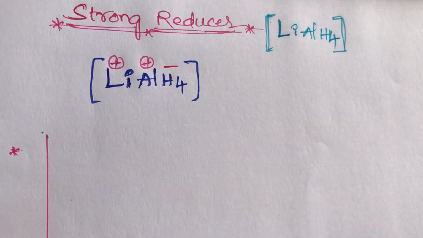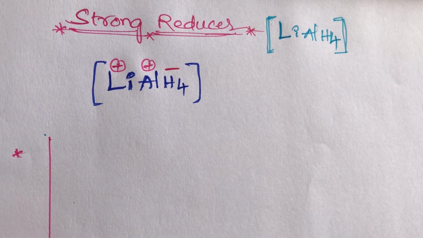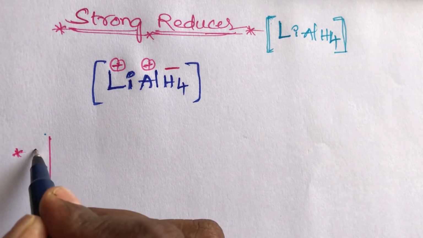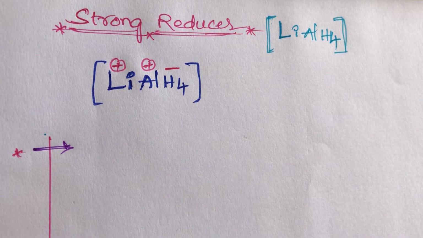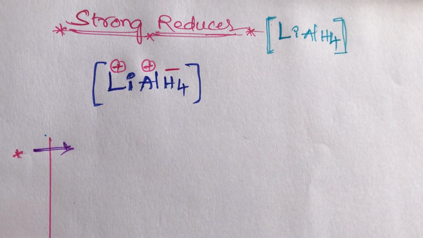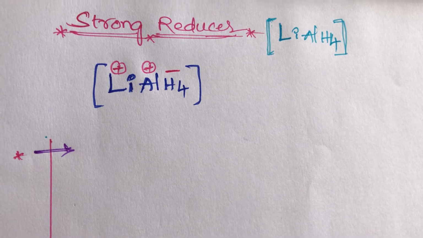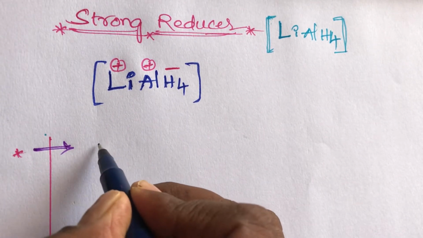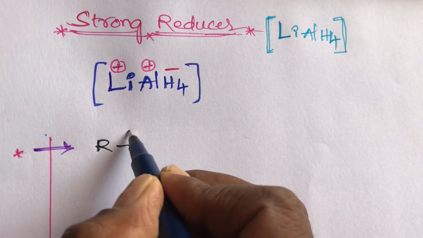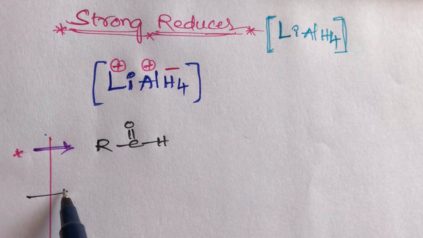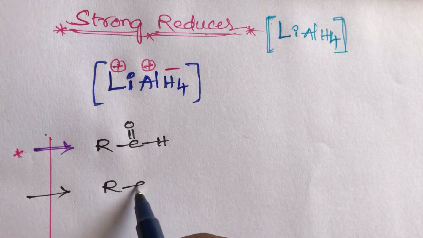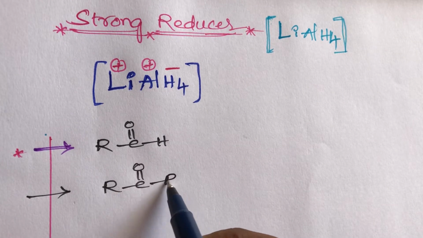Lithium aluminum hydride reduces, first, the aldehyde group, and second, it reduces the keto group also.